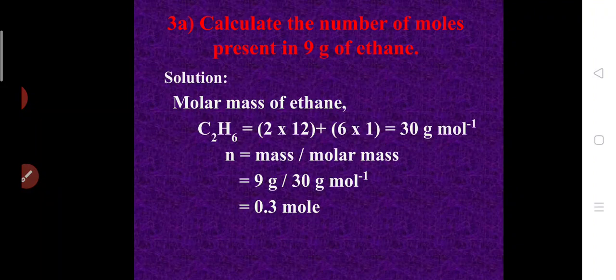So how to calculate the molar mass? 2 into 12, which means 2 times the mass of carbon, plus 6 times the mass of hydrogen, and you will get the molar mass. Then use the formula: number of moles is equal to given mass by molar mass. The molar mass is 30 gram per mole. Sorry, the given mass is 9 gram. So 9 divided by 30 gram per mole gives the answer 0.3 moles. So 9 grams of ethane contains 0.3 mole.